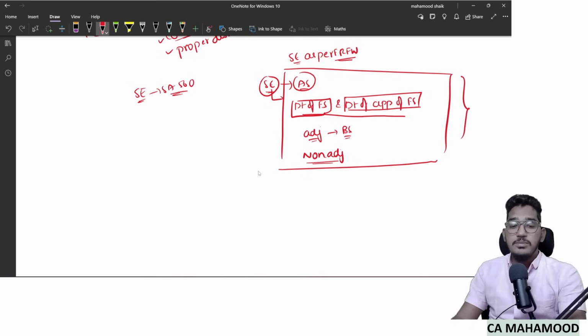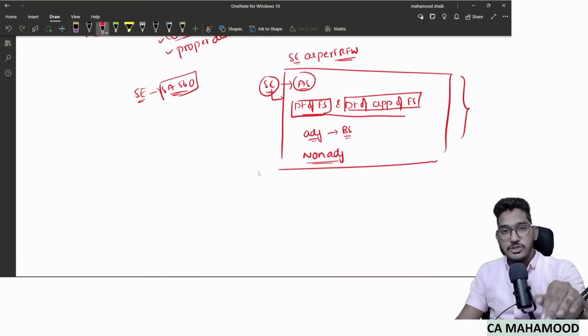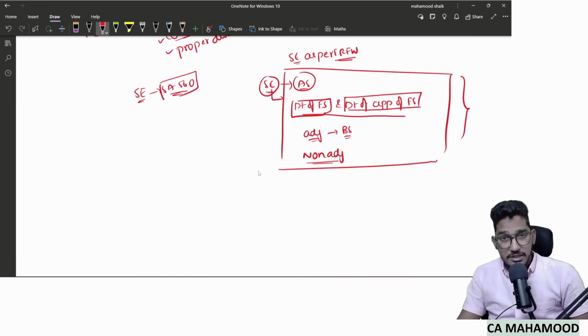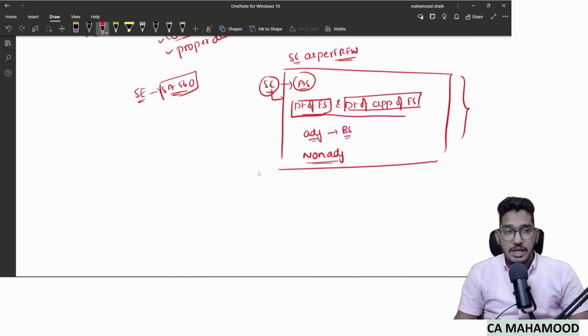Now, how is the term subsequent events defined under standards on auditing? Whatever I told you was the definition as per accounting standards. Now, whatever I am going to explain is regarding standards on auditing. SA 560 has also defined the term subsequent events, but in a different manner.